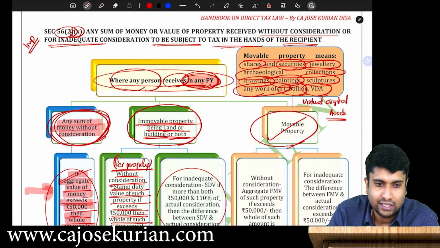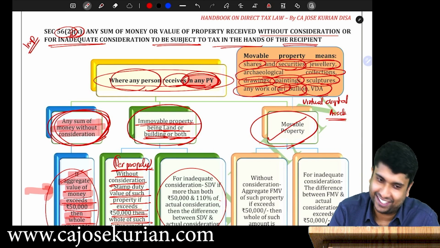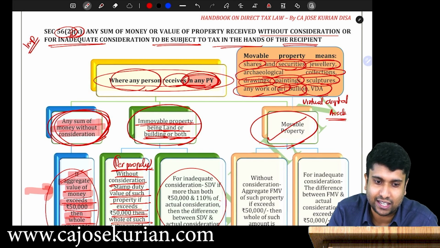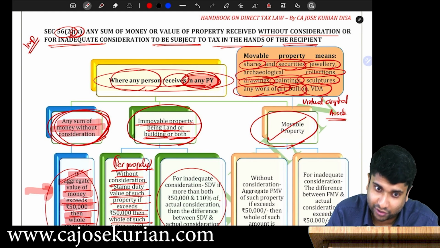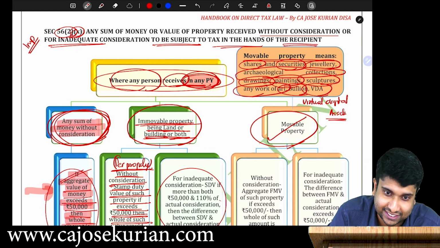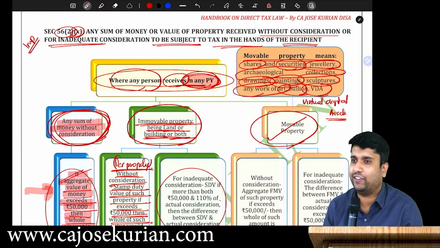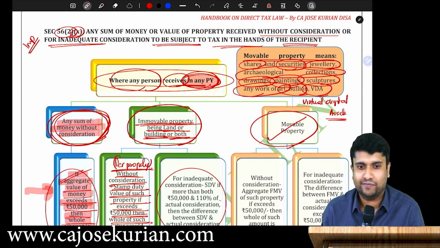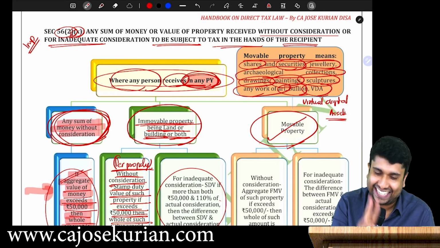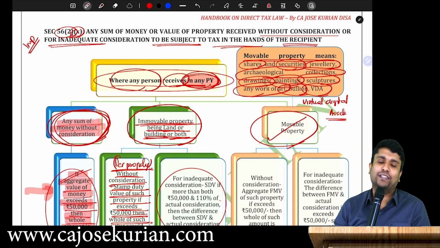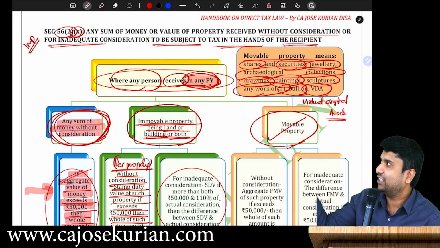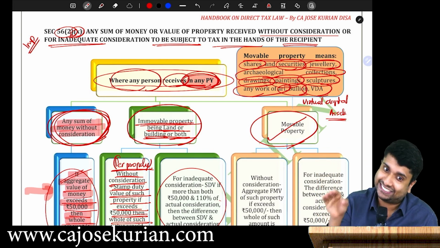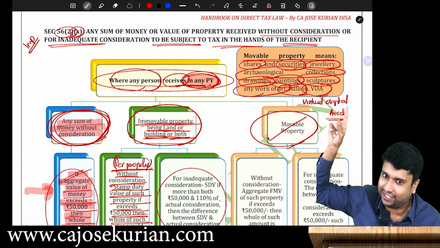Kalvettukal. What is that? Sculptures. Yes. Electronic items and car are coming under this category, sir. You tell me, Ragul, whether there is electronic item or car coming under this category. No. That means I am gifting a Rolls Royce worth 1 crore rupees to you. Don't worry. First of all, I am not going to gift, okay? Secondly, even if I am gifting, you don't have to worry about the income tax implication. Why? Because it is not considered as a movable property. It is a movable item, but according to the definition, it is not a movable property.